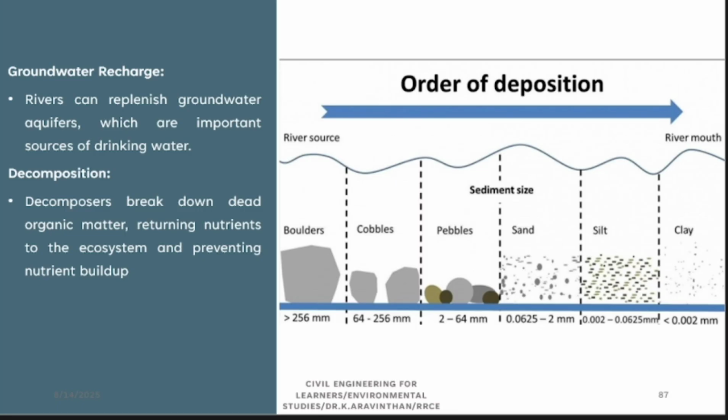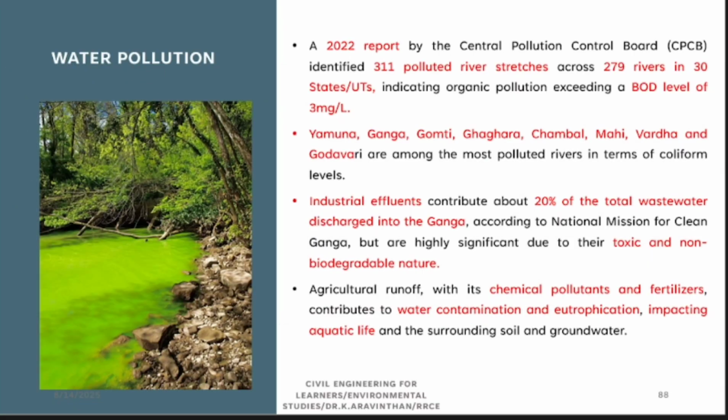At the start of the river, you have boulders. Boulders means larger stones. When the river starts to flow, it breaks them into cobbles. If you have an aquarium in your house, will you use pebbles? Small pebbles you will use. So those things are called cobbles and pebbles. After a certain flow, it makes pebbles, sand, silt and clay. When you find clay in a river, you have to understand that this is the end part of the river. Groundwater recharge and decomposition are also part of the river.